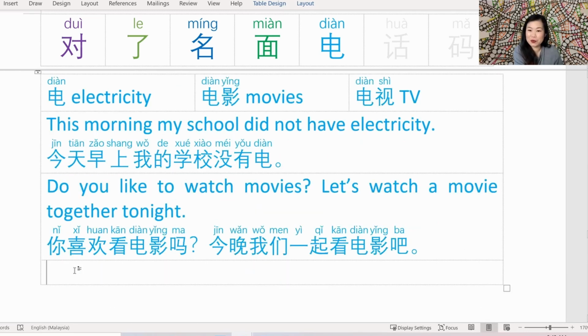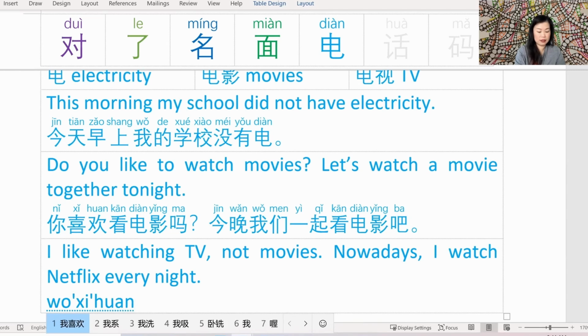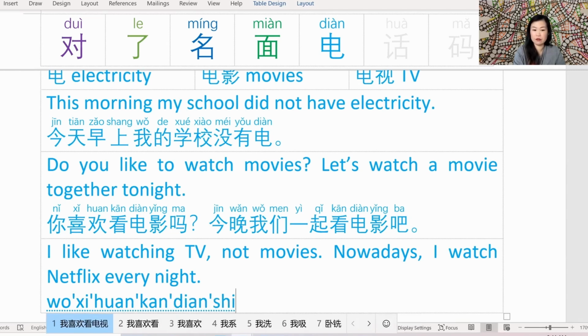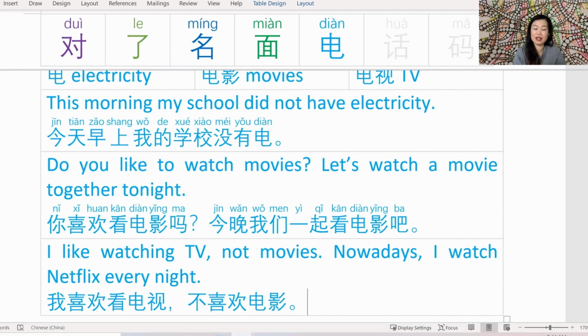Okay, my next favorite word is 电视. The first bit, I like watching TV, not movies. 我喜欢看电视. Pretty straightforward. 不喜欢电影. Often I say that we need less words in Chinese to express something. In this case, it's the opposite. Maybe it's something I haven't figured out, but not movies becomes 不喜欢电影. It's a lot longer. Yeah, it's interesting how it's the reverse this time.